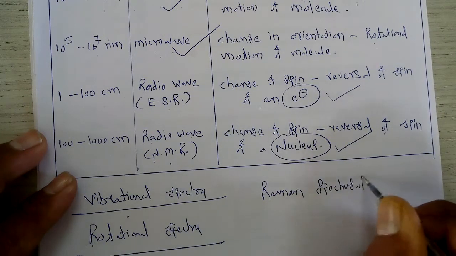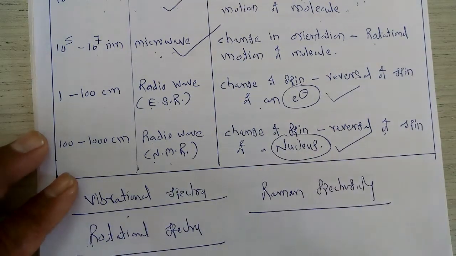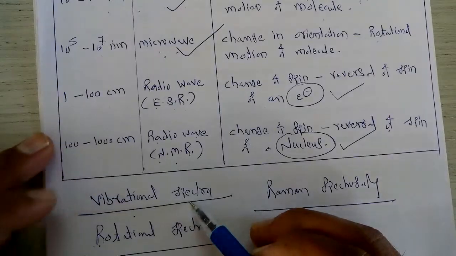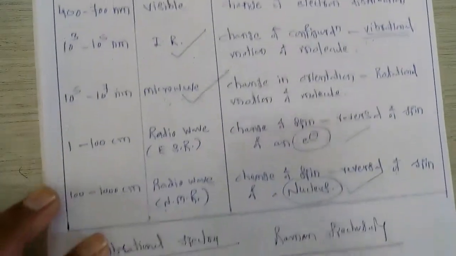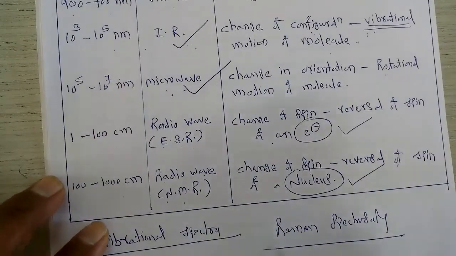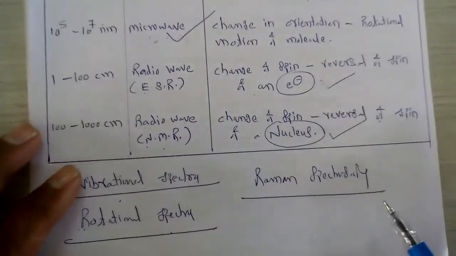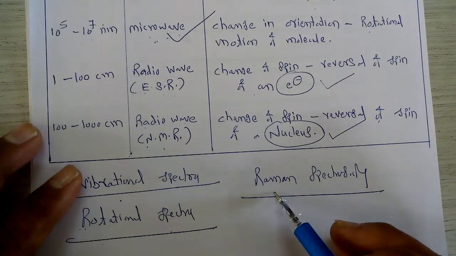In the next study, we are going to take these spectroscopies in detail. First is vibrational spectroscopy, also called IR spectroscopy. Next is rotational spectroscopy, also called microwave spectroscopy. And the third spectroscopy which we are going to study is Raman spectroscopy.